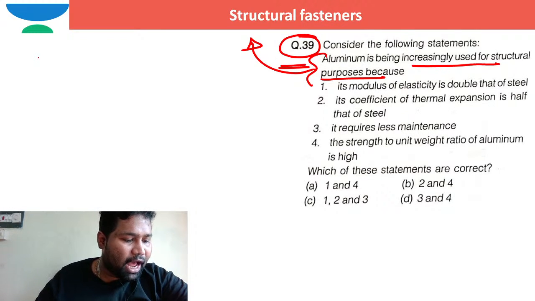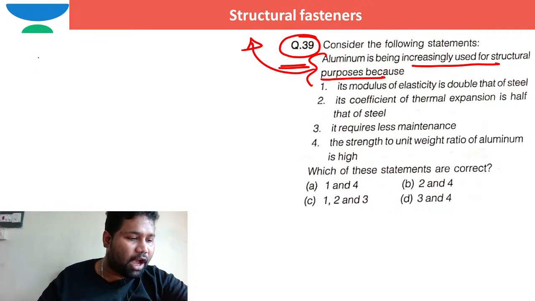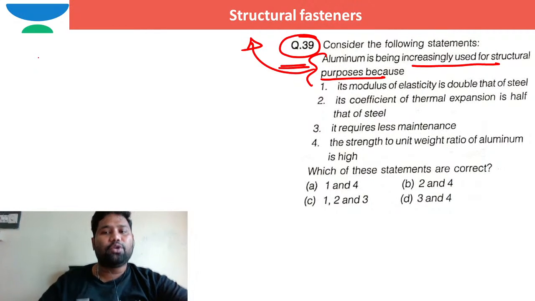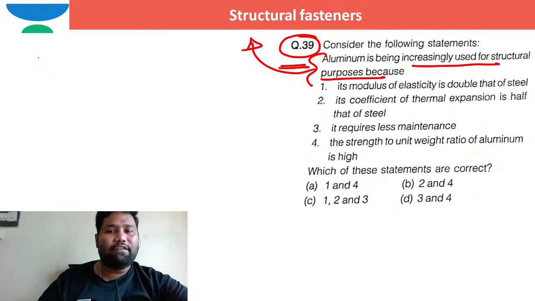Is that okay? Hi Dharma Railway, how are you? How are you, brother? Hope you are fine. So this is the question that I had given to you. Please work out the relevant option.